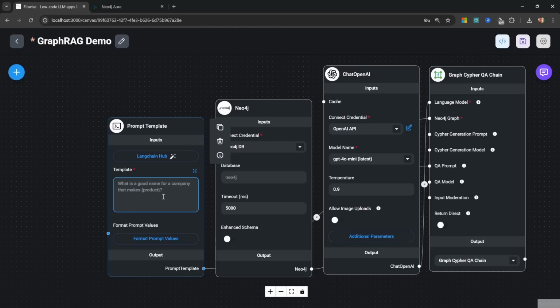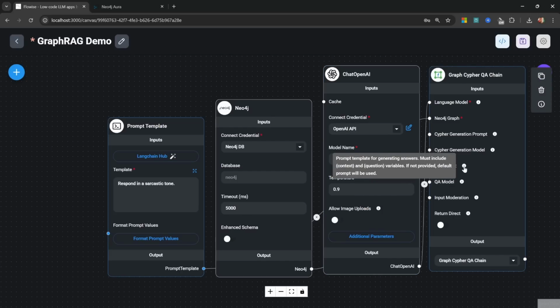In the prompt template, we can specify things like the role and personality. So let's just say something like, respond in a sarcastic tone. Now do take note that we have to provide 2 variables in this prompt template. If I hover over this info button, it says that the prompt template needs to include a context variable and a questions variable.